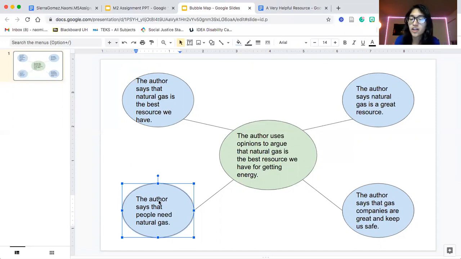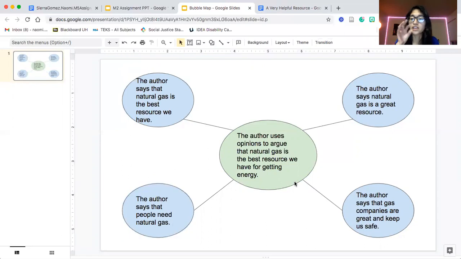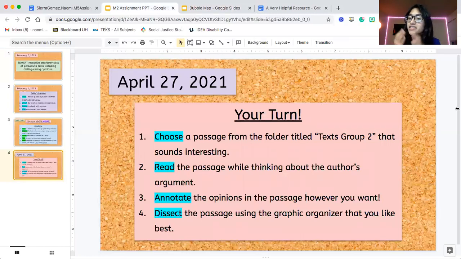So now we completed our bubble map. We have our claim in the middle and then our opinions surrounding it. So now it's going to be your turn. First, you're going to go to the folder titled Texts Group 2, and you're going to choose a passage that sounds interesting. Next, you're going to read the passage while thinking about the author's argument. You can refer back to the questions that we talked about earlier.